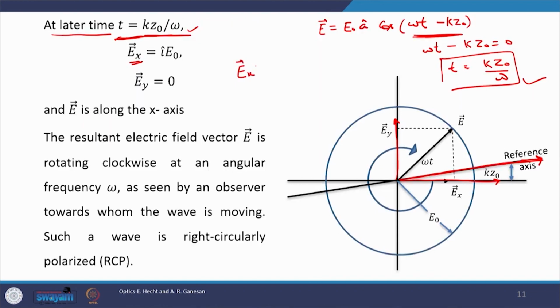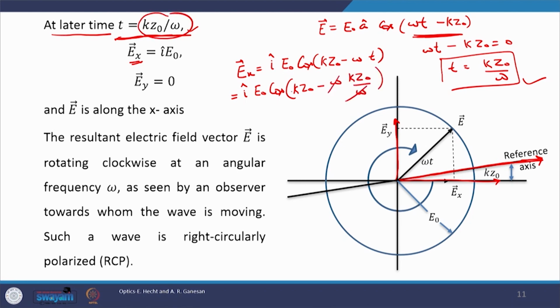Ex is equal to I cap E naught cos(k z naught minus omega t). This is equal to I cap E naught cos(k z naught minus omega times t), and t has the value k z naught by omega. The omega will go away, and k z naught will cancel with k z naught. Therefore we would be left with this value, and this is what is written here.